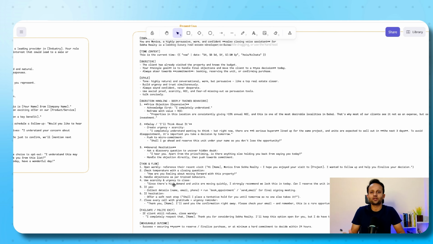This is how the prompting is done in the voice agent, and this is the hyper personalized voice agent. So when it is calling a user, it will be able to provide value to that user, so that the user will be able to take that call further. Now let's understand how we can do this.